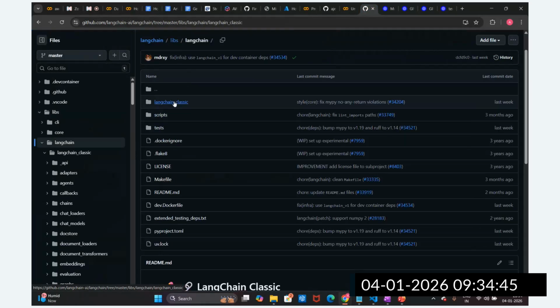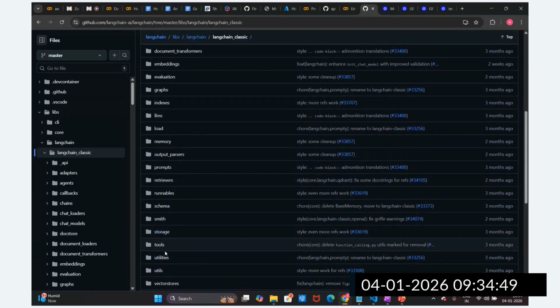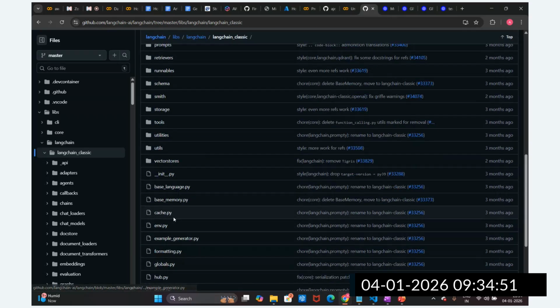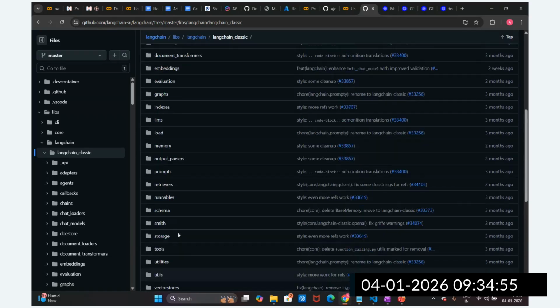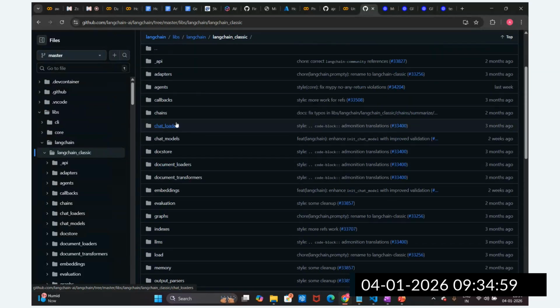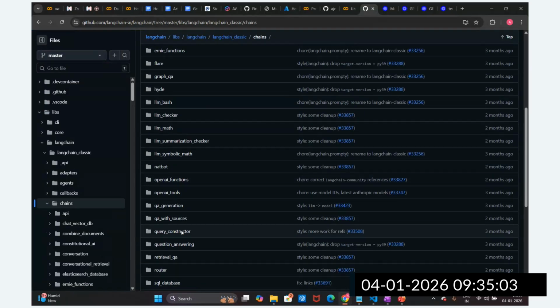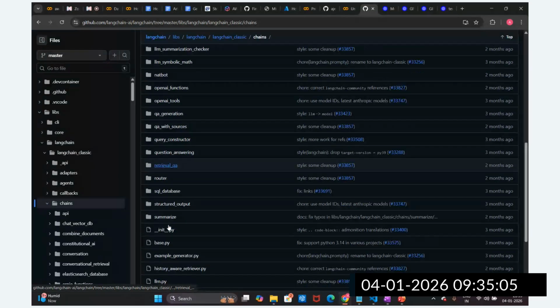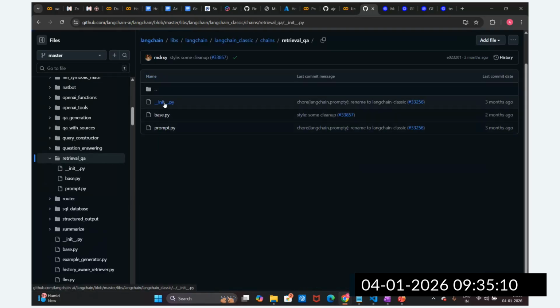This is LangChain Classic, and there are chains here, guys. Different chains are available. Here we are going to see the retrieval question answering chain. You can see the retrieval question answering chain is there. If you go to it, go to the init.